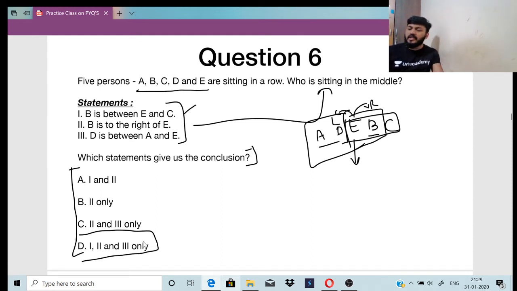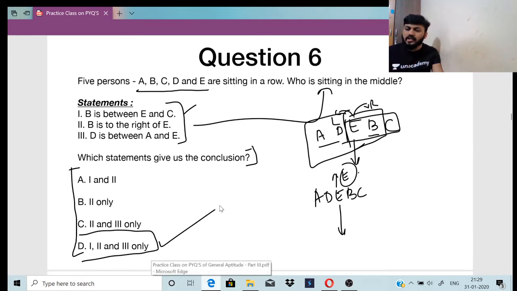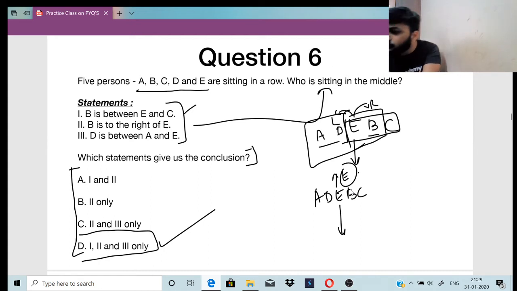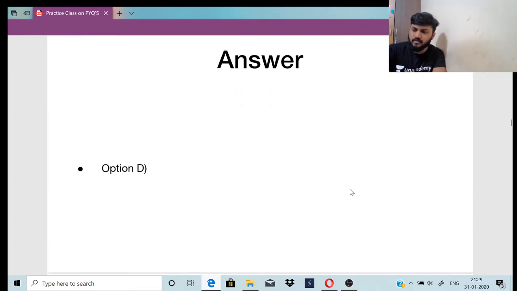हमें तीनों स्टेटमेंट्स चाहिए. तो फर्स्ट स्टेटमेंट EBC दिया, सेकेंड स्टेटमेंट EB दिया और थर्ड स्टेटमेंट में ADE दिया, right? We got all the three because of three statements here. From that we could find out that E is in the middle. So it is 1, 2, 3 only. All the three statements are required for us. Everyone understood? Shall I move on to the next question now? Option D is the answer.